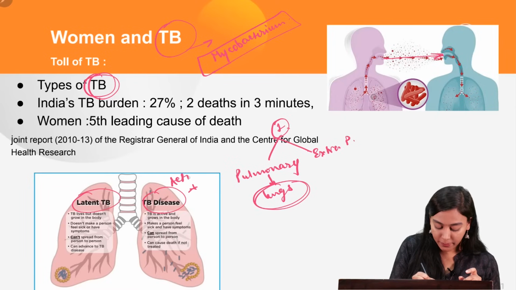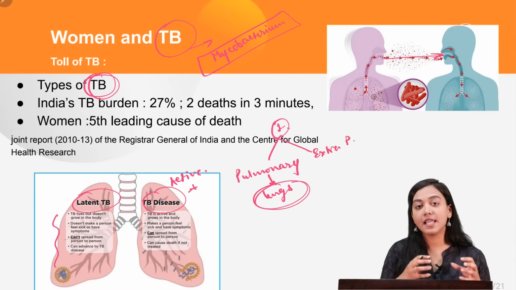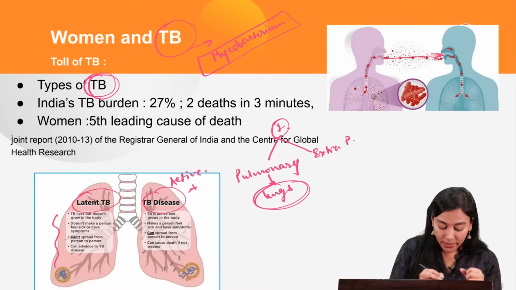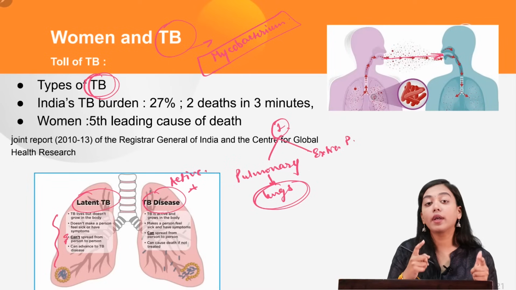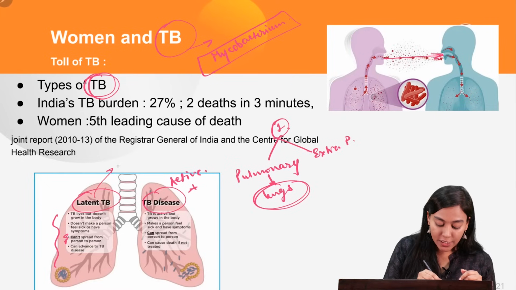Latent TB means that the TB bacteria are present inside the lungs, but they are not growing. If they are not growing, they can't spread within the lung or from person to person. So such latent TB does not show any symptom inside the body.